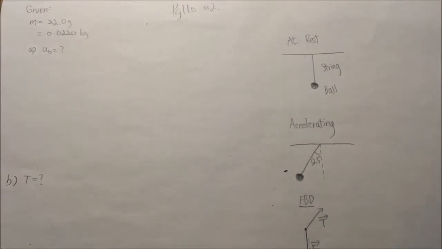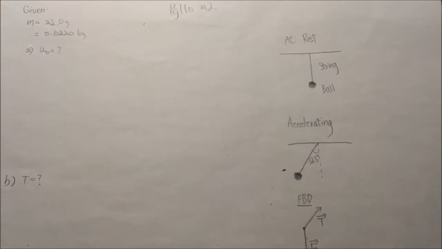The question I'm doing is on page 110, question 2. Here's the question. You use a string to suspend a ball with a mass of 22 grams from the ceiling of a moving speedboat. The ball and the string hang at an angle of 32.5 degrees from the vertical.